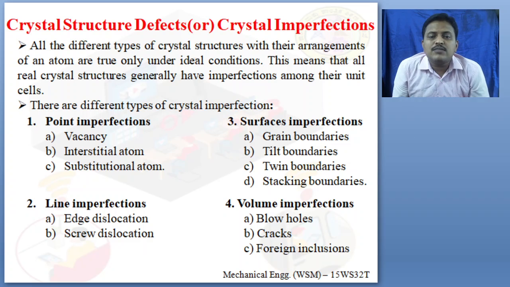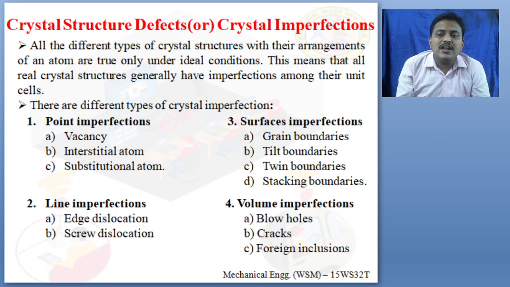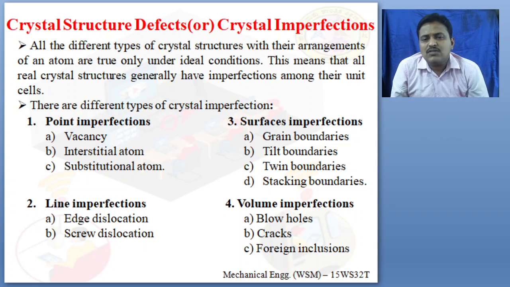So what are the different types of crystal imperfection? There are 4 types. One is point imperfection, meaning point defect. The defect appears only at one particular point, one particular site, not everywhere. Next is line imperfection. What is this line imperfection? This imperfection occurs between 2 different grain boundaries, so along the grain boundaries the line imperfections will occur.